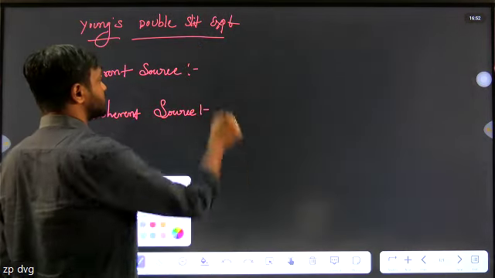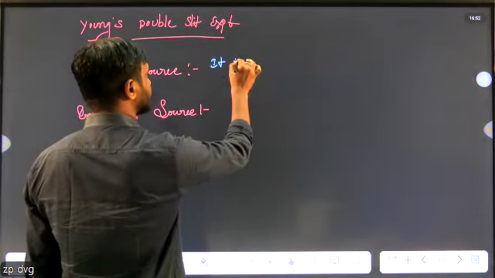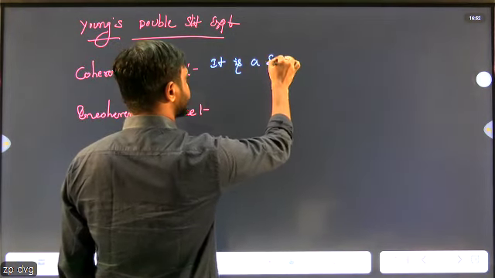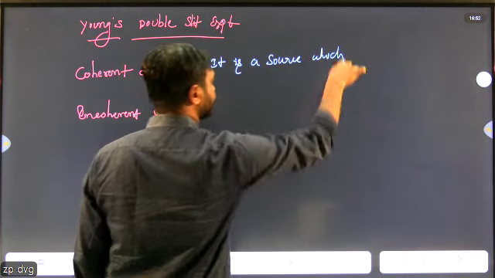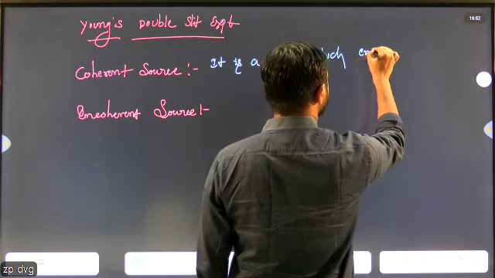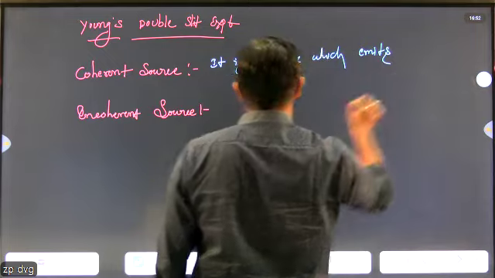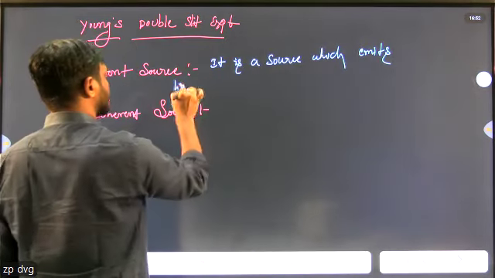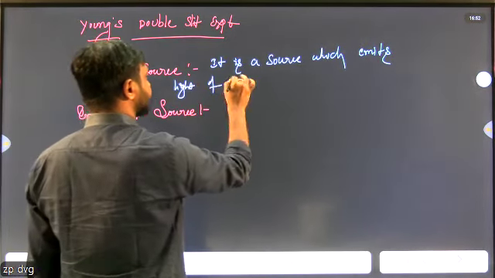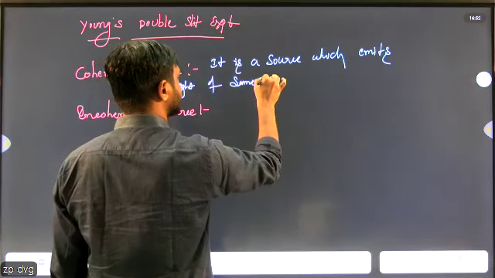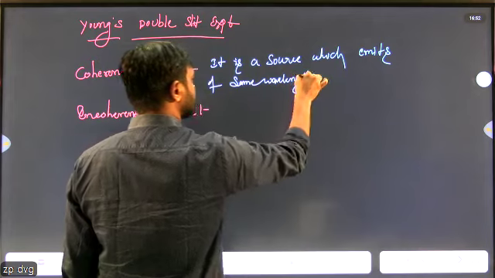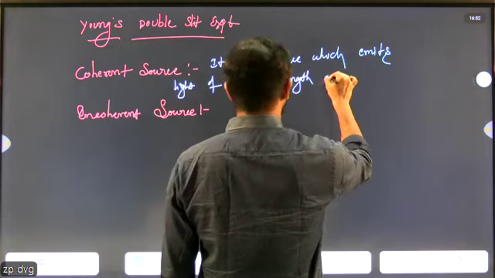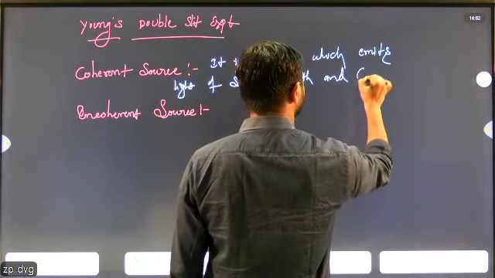What is a coherent source? It is a source which emits light of same wavelength but constant phase difference.